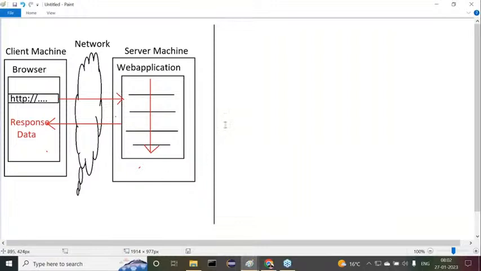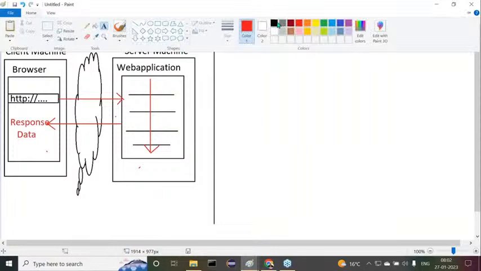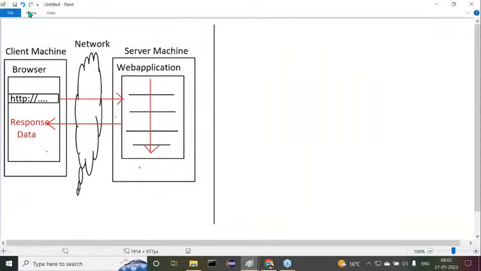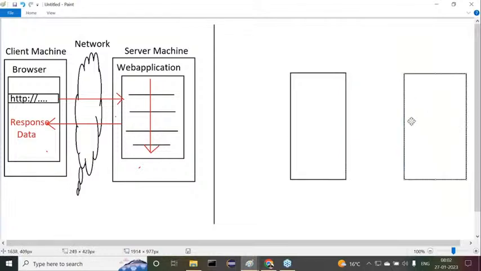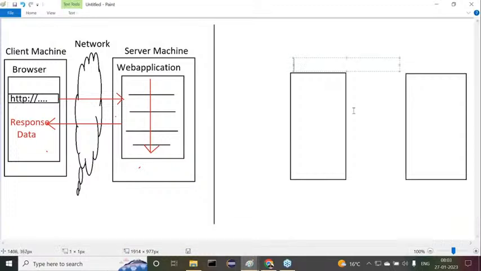Now, at the same time, what exactly is the meaning of a distributed application? I'm giving clarity. Now try to understand this clearly. A distributed application is again a client server architecture. All of you observe carefully. This is my client and this is the server, the server side program. Everybody understand my point here? But in a distributed application, the terminology changes. We cannot say client and server in general. We can say local machine and remote machine. We use the terminology local machine and remote machine.